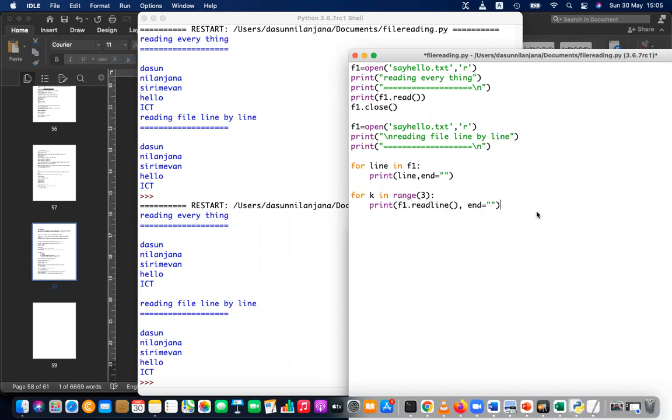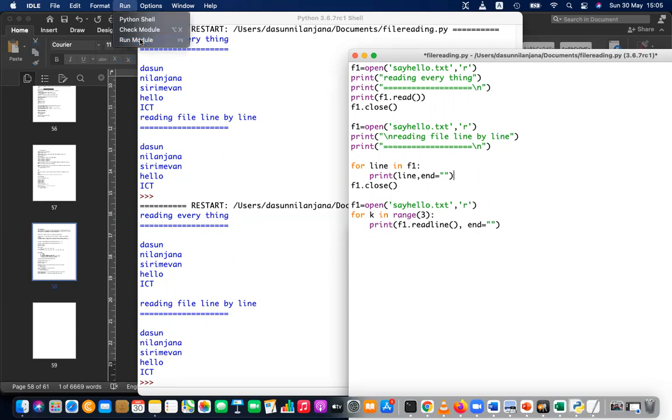Okay, that is the third. So you have to close the file and open it again for the reading operation, because you are using another reading operation. The previous file you have to close, and you have to reopen the file for reading. And in the reopened file, you just read 3 lines. So let's run this code and see. What will happen?